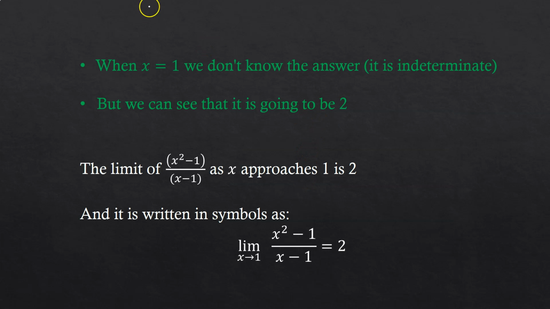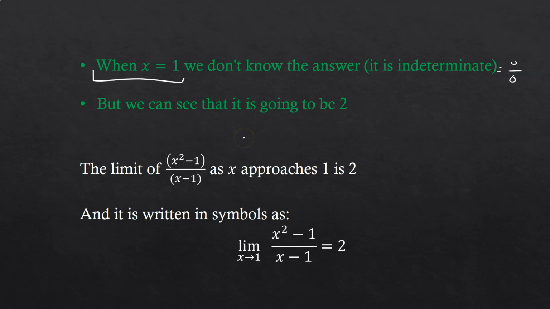So we are facing a very interesting situation here, where when x equals 1, we don't have any answer because it's an indeterminate form, that is 0/0. So that's why we don't know the answer, but we can still see that it's going to be 2. We want to answer 2, but we can't.